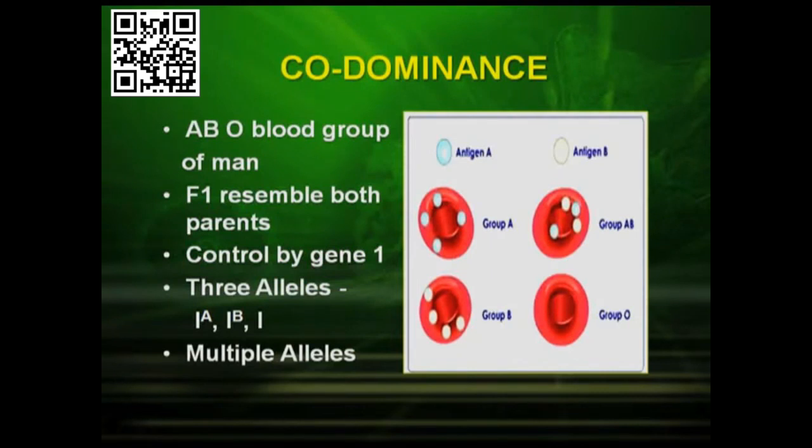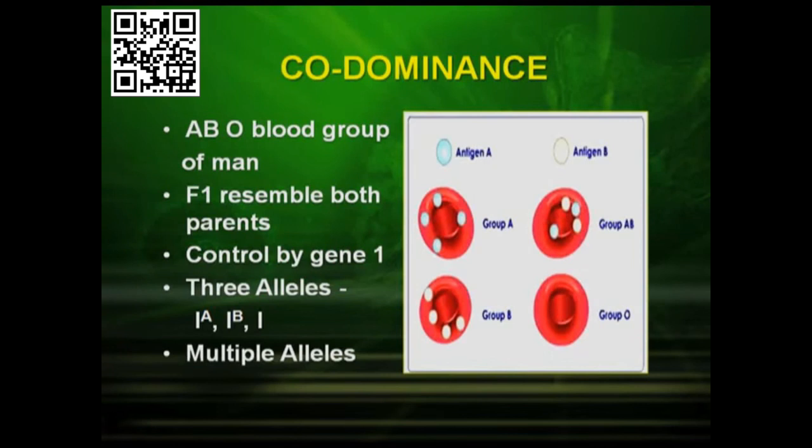Now let's look at another very interesting phenomenon which is called codominance. Initially you have seen that in incomplete dominance, the red color was not completely dominant over the white and we got an intermediate color. But in this particular case, which is a genetic mechanism which operates in the ABO blood group of men, the F1 resembles both parents. That means both have an equal share. So they are controlled by a gene of 3 alleles, IA, IB and i. So this particular character has 3 alleles instead of 2.